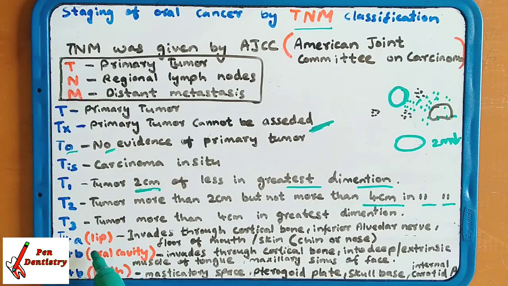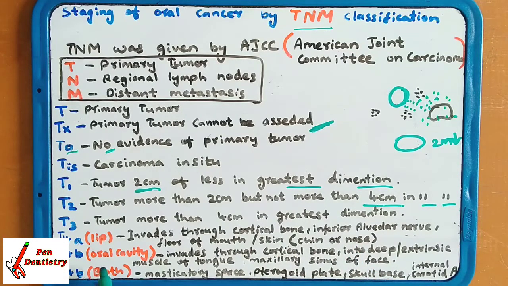T4a is around the lips. T4b is around the oral cavity. T4a invades through the cortical plate. It takes place at the cortical plate, inferior alveolar nerve, floor of the mouth, skin covering the chin or nose, because it is around the lips. So what is around the lips? Cortical plate, inferior alveolar nerve, floor of the mouth, skin of chin or nose.